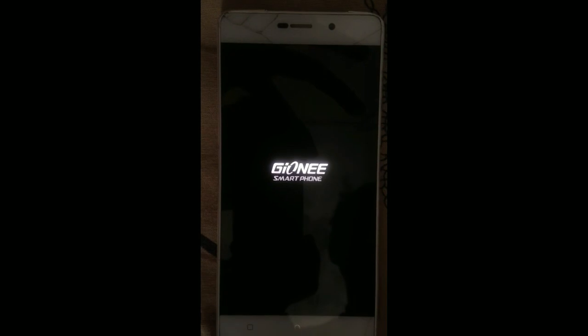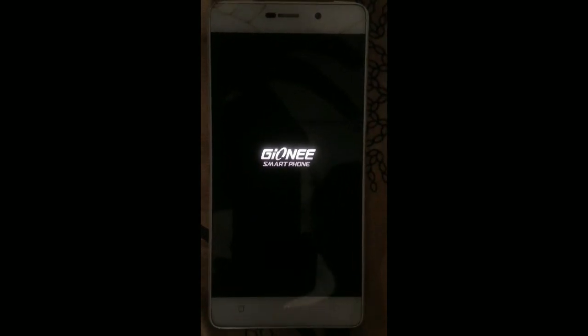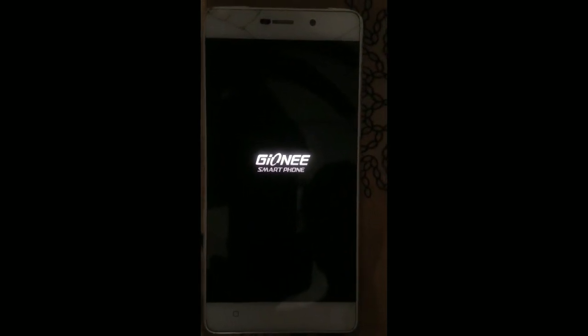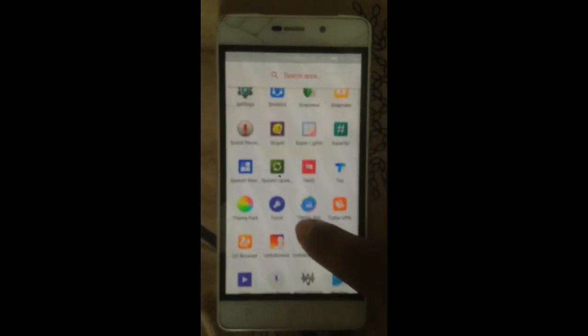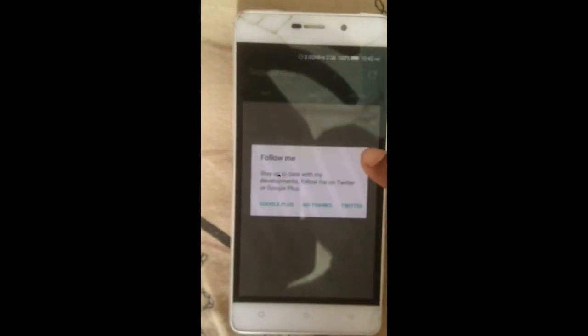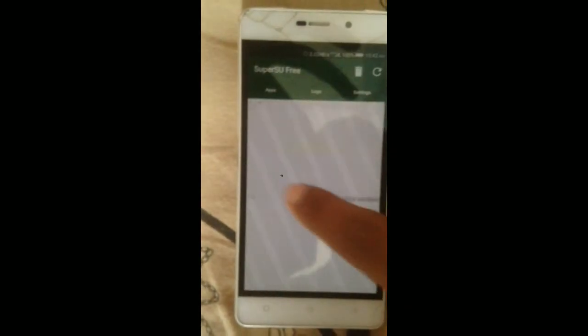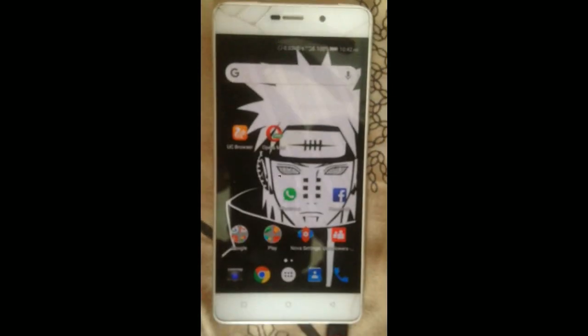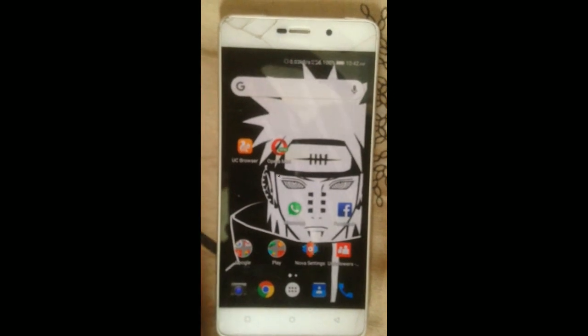Wait for the phone to switch on. Here search for SuperSU, and here you can see here's your SuperSU and your Gionee M4 has been rooted. Congratulations.